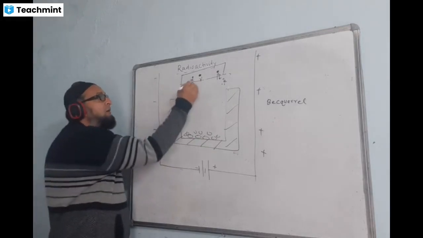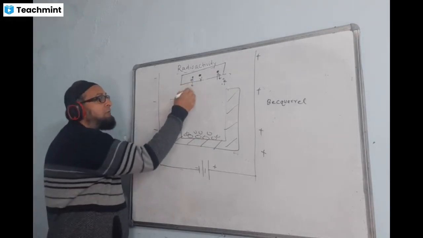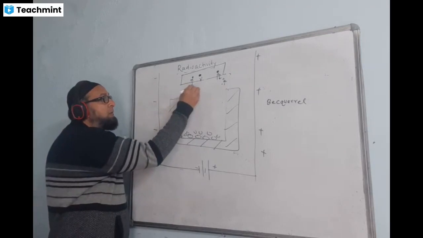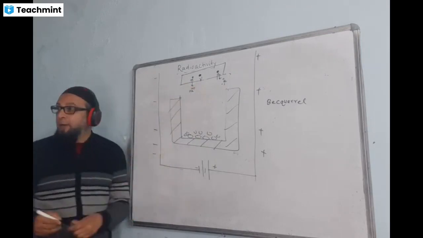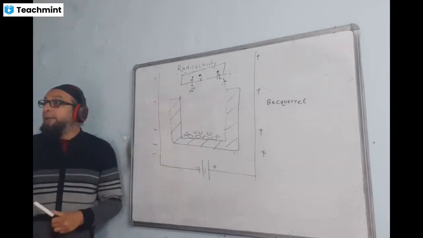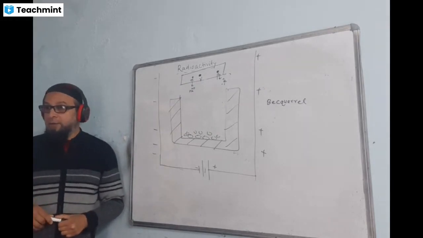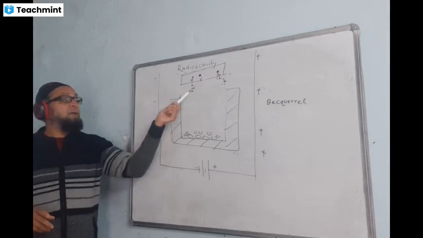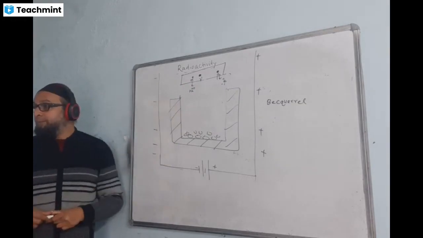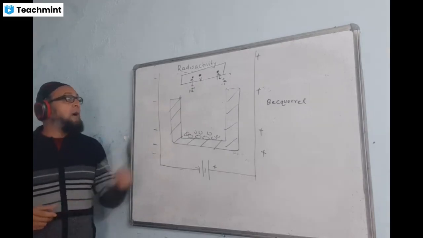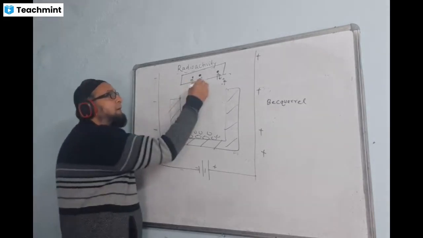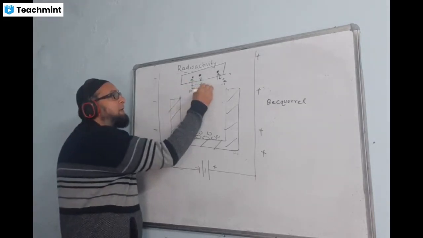And alpha was positively charged. It was a helium double ion, two positive ions. We call it a doubly ionized helium atom. Understand? And gamma was found to be electromagnetic in nature.